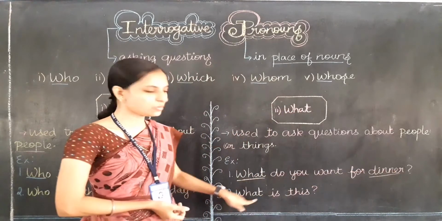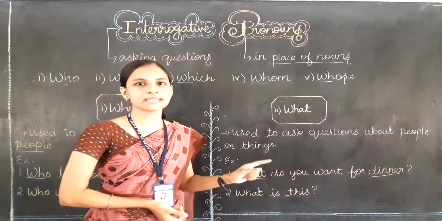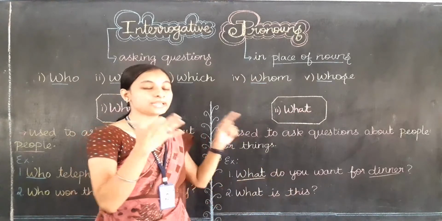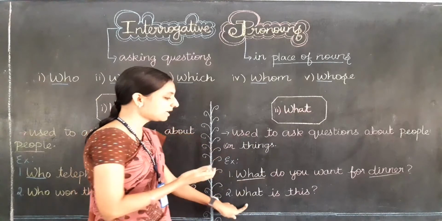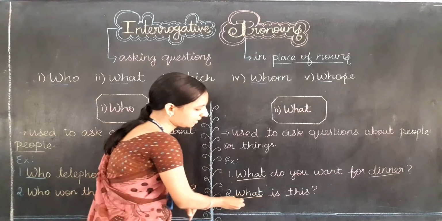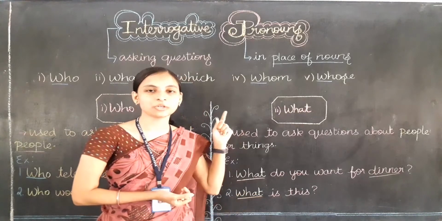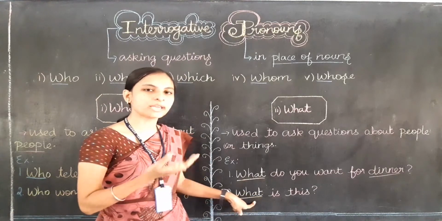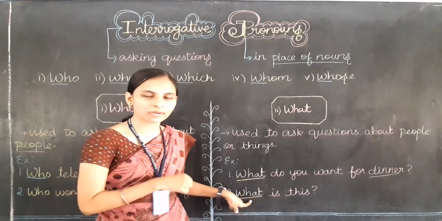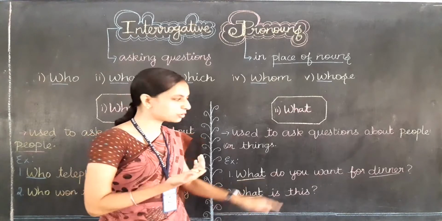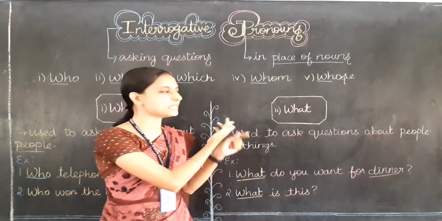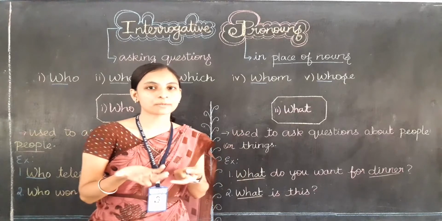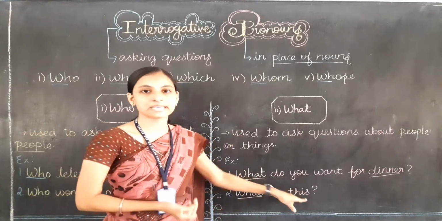Now the next question. What is this? I may ask you, what is this? This is a blackboard. So in place of the thing blackboard, I am asking a question with the help of an interrogative pronoun. Here I am not using blackboard as a noun. Instead, in place of the noun, I am using the interrogative pronoun, that is what. So this what stands for blackboard. I am asking you, what is this? The answer will be, this is a blackboard. So in place of blackboard, I am using what. What is this? Clear, children?